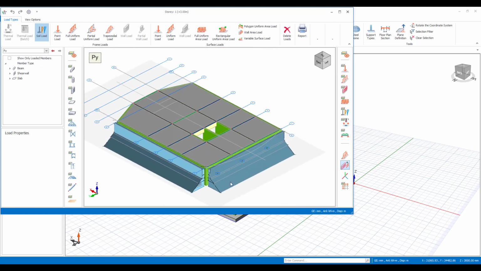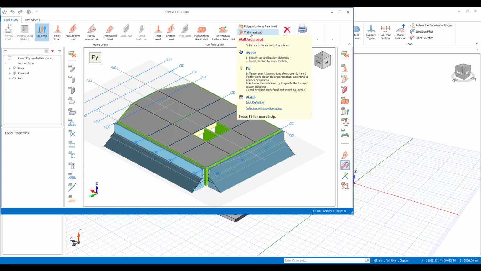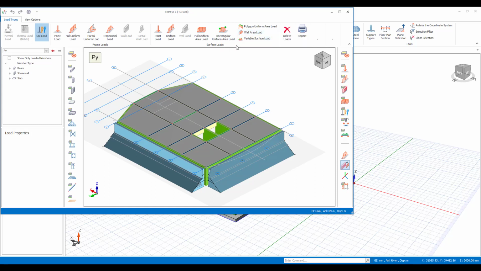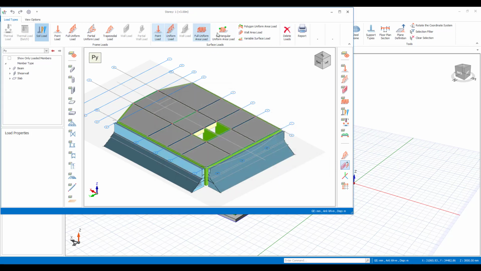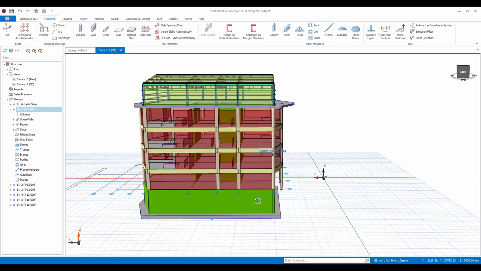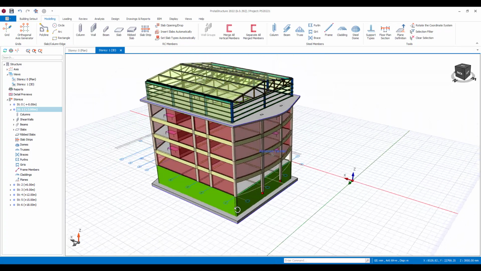So very quickly I can just come in and define a soil pressure loading around the building. If you didn't want to do that, and you wanted to just type in your own, you can use the wall area loads, or variable surface loads. So there are other tools in here that you could use to equally achieve the same result. So very quickly I've come in and set that up, so if I just accept that and then close this down, you can see that we've now set that loading up within the structure.